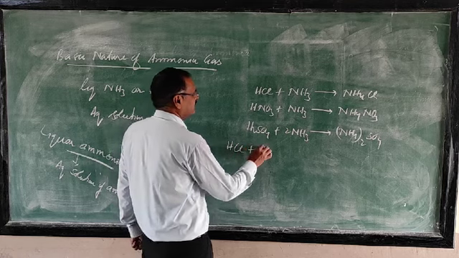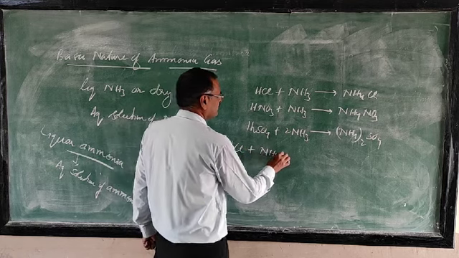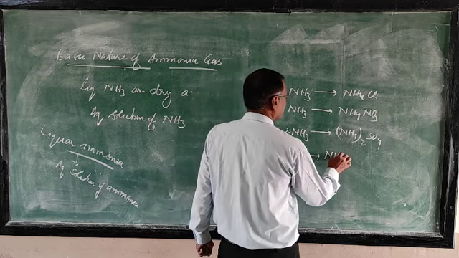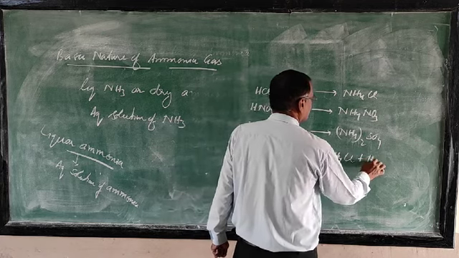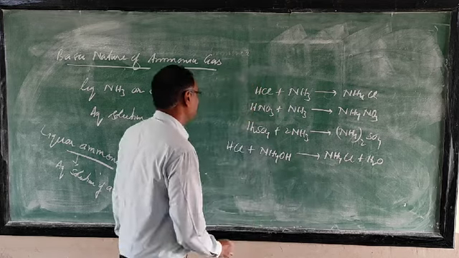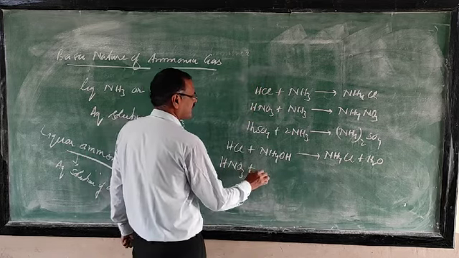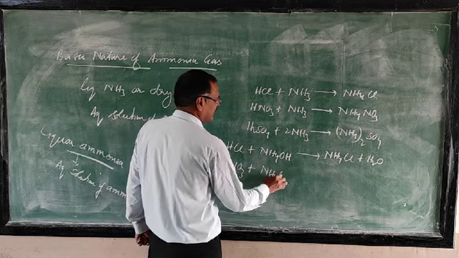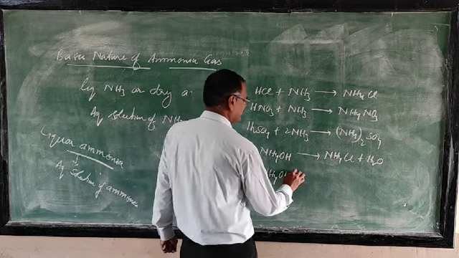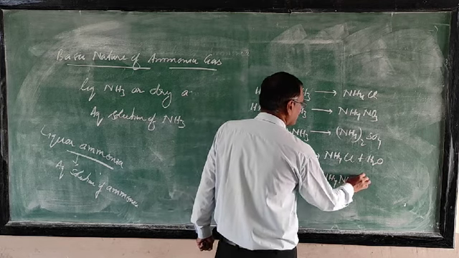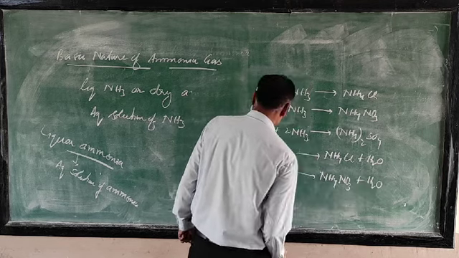So HCl reacts with ammonium hydroxide to form ammonium chloride and water. Then HNO3 reacts with ammonium hydroxide to form ammonium nitrate and water.